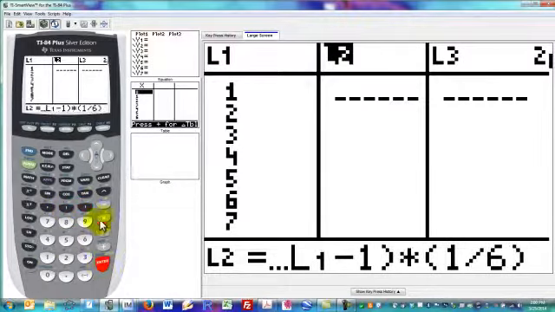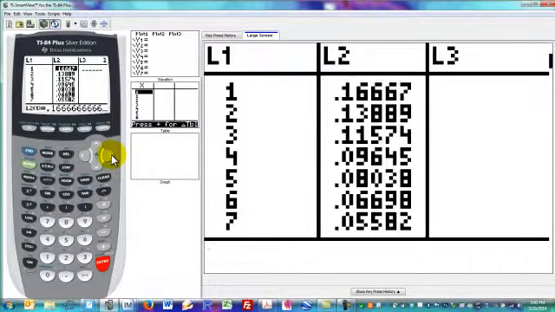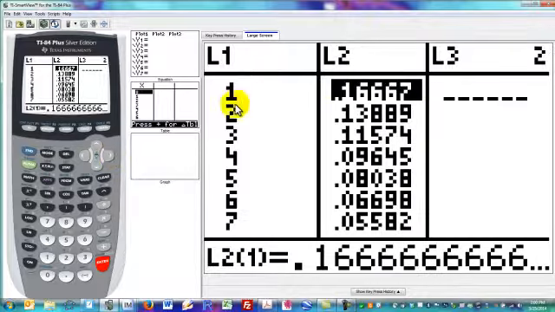It'll take it a second to do this because it's calculating it for 100 different cell values in list 2. And once that comes up, we can see indeed that looks like it's correct. It's 1/6, and you could check these numbers against those that we obtained in the handwork. So now we have a list of outcomes and a list of probabilities, and we know that expectation is the product of each of these rows summed for all possible x's.